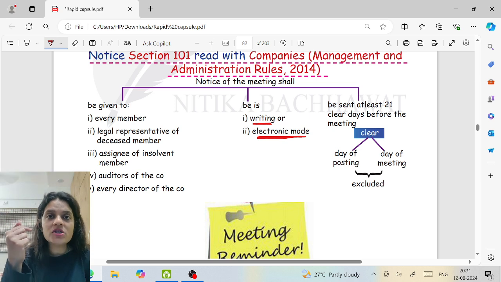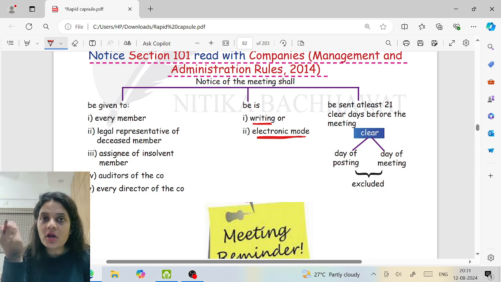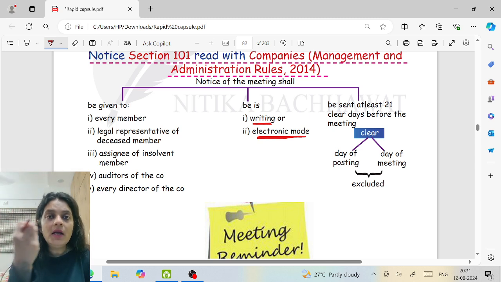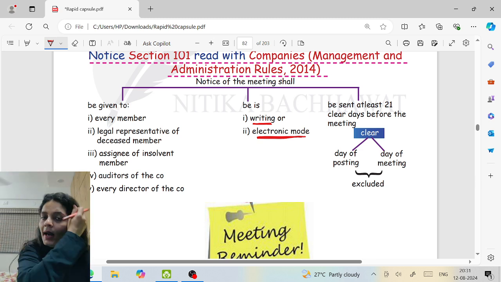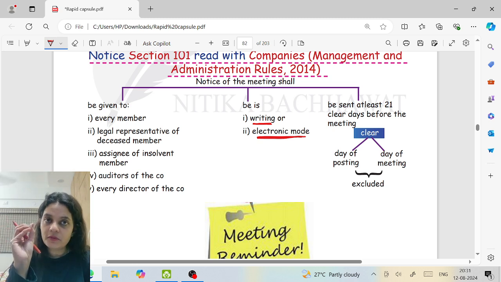So if he's not registered, he's just a shareholder, I have to give a notice to him also. A notice to the assignees of an insolvent member. If a member has become insolvent, his shares will now vest with the official liquidators or assignees. And I have to give a notice of the meeting to the assignee also, to the directors and to the auditor of the company, right?